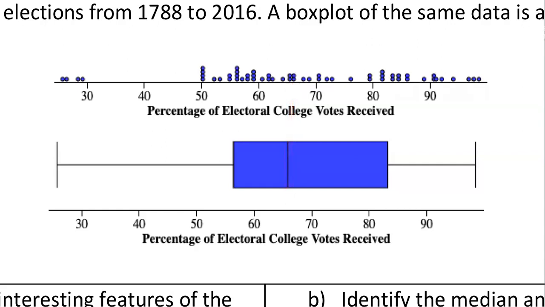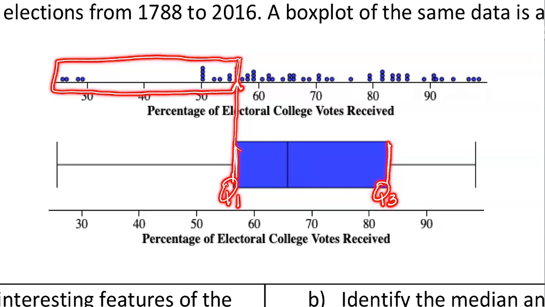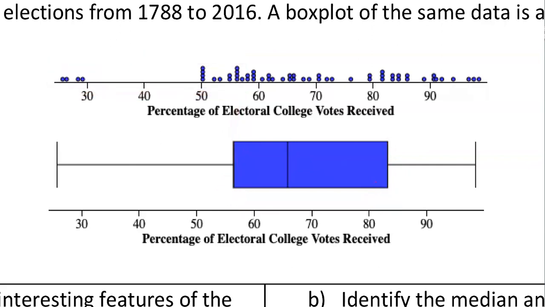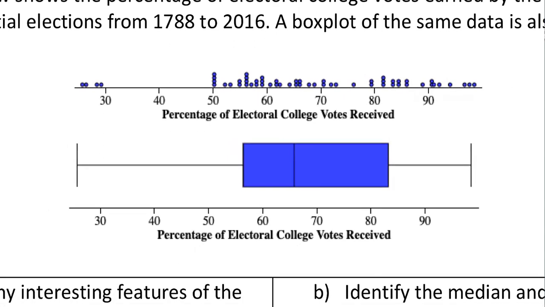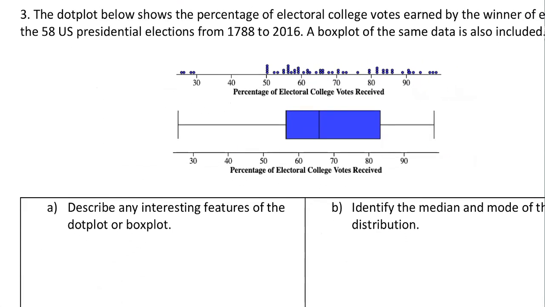It also marks the first quartile. We call that Q1. And then it marks the third quartile, Q3. So the first quartile would be right around here. That splits the bottom half of the data into 2 halves. So that would be 25% of elections. This is the percentage of electoral college votes received. Whereas the third quartile up here shows us that for 25% of the elections, the winner had between maybe 82 up to about 100% of the votes. So those are just a couple features from the dot plot and the box plot.